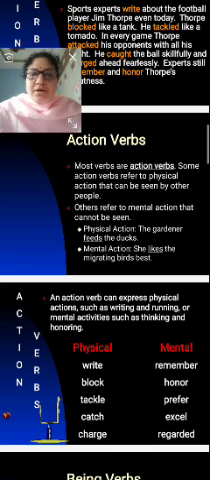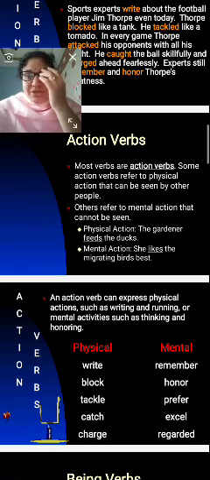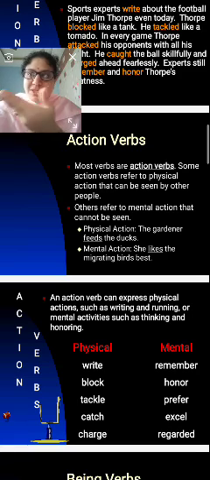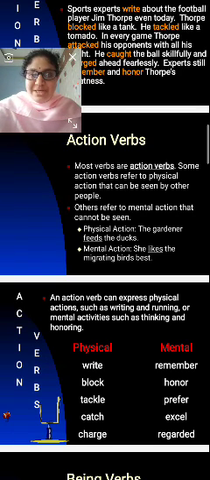Physical action. Example: the gardener feeds the ducks. This physical action can be seen by other people also, because he is feeding the ducks. That is seen by us, meaning others. Mental action. Example: she likes the migrating birds best.